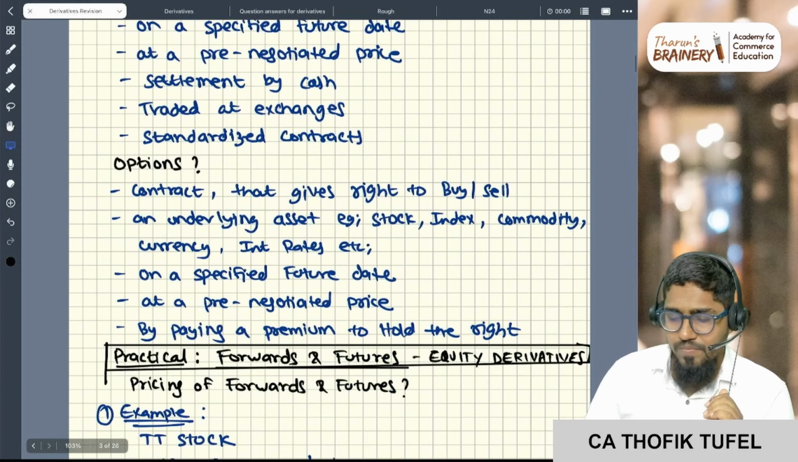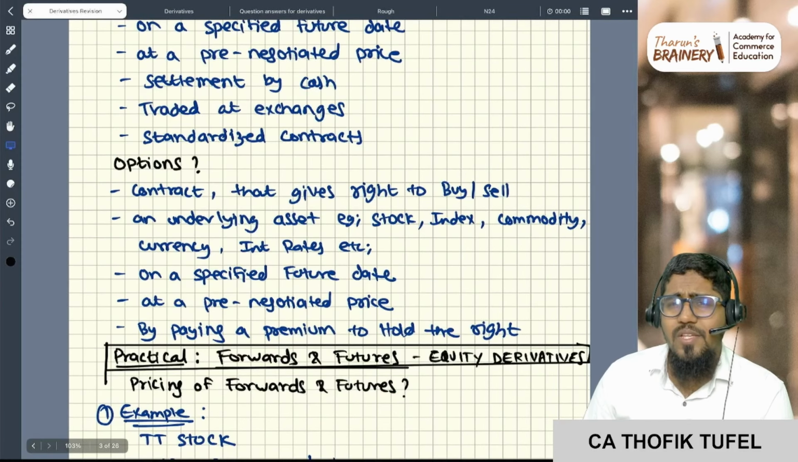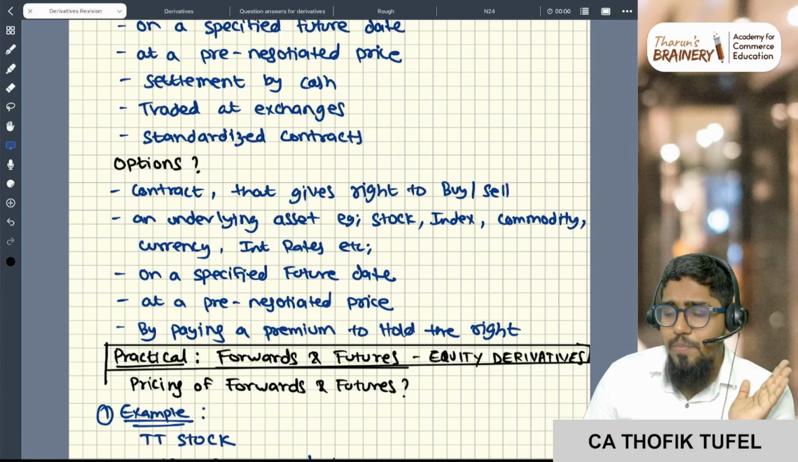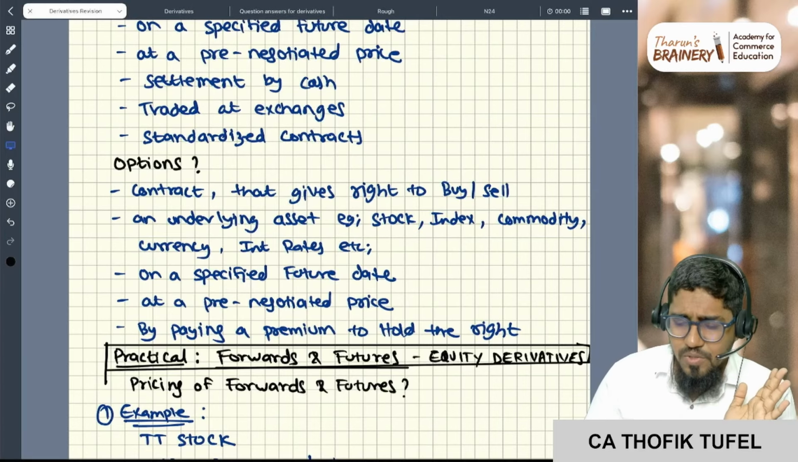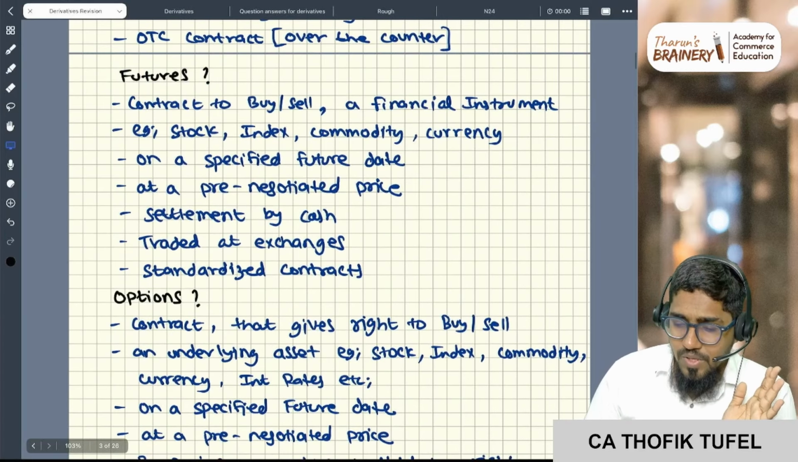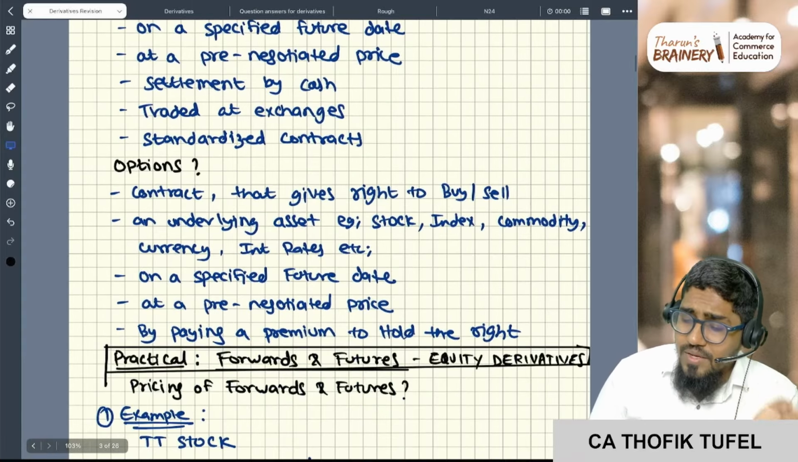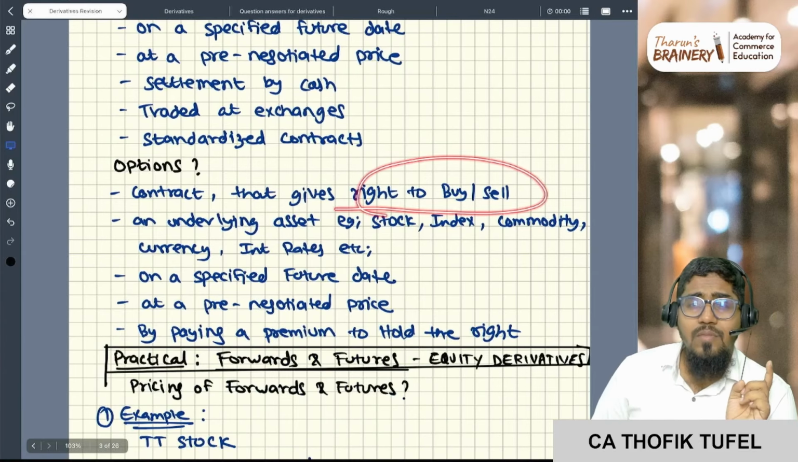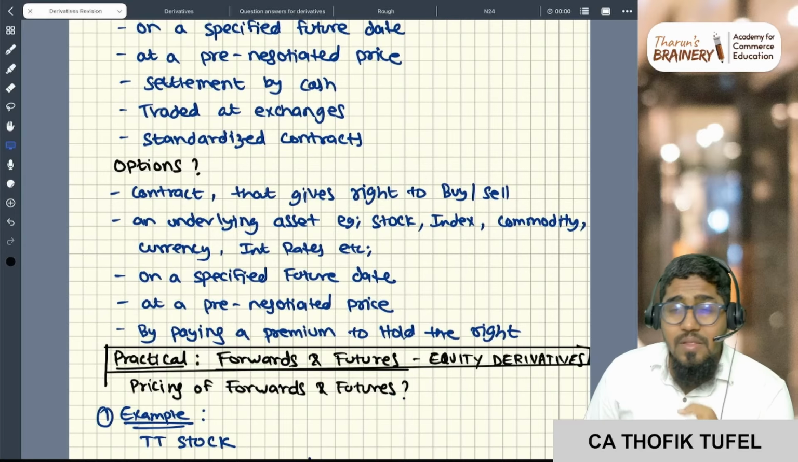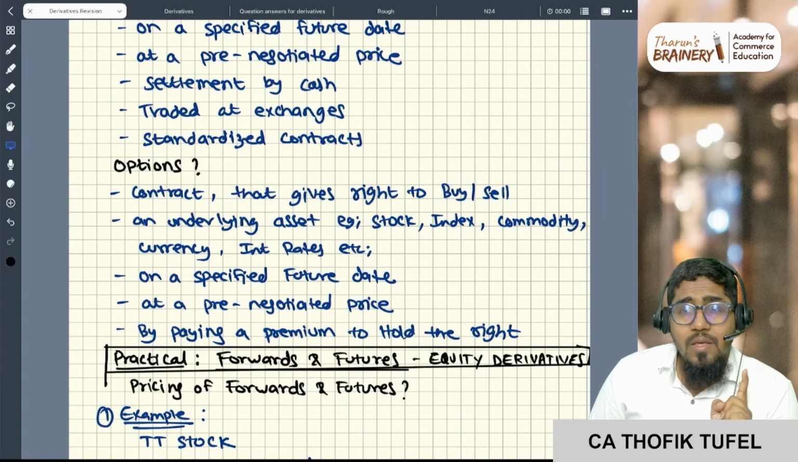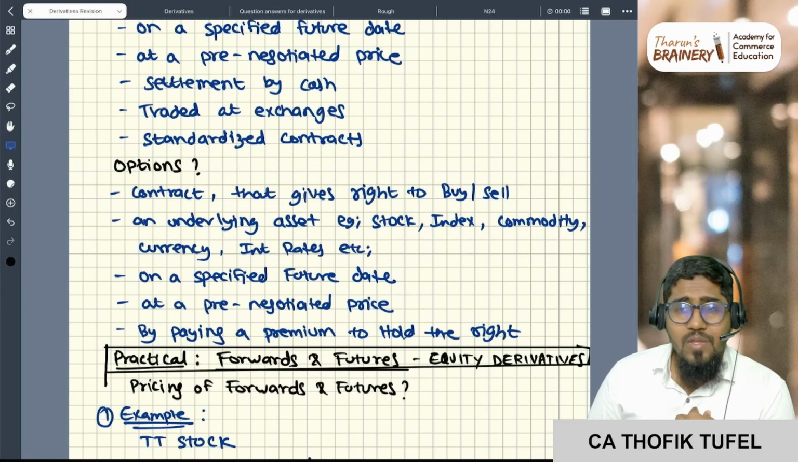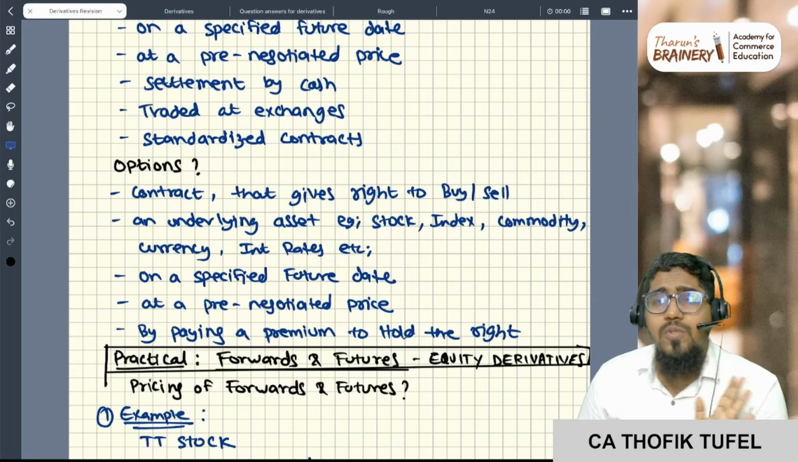Now the next one is options. What are options? It is also a contract, but it is not a contract to buy or sell. It is a contract that gives the right to buy or sell. What is the difference? There you have to buy or sell. Here you get the right to buy or the right to sell.